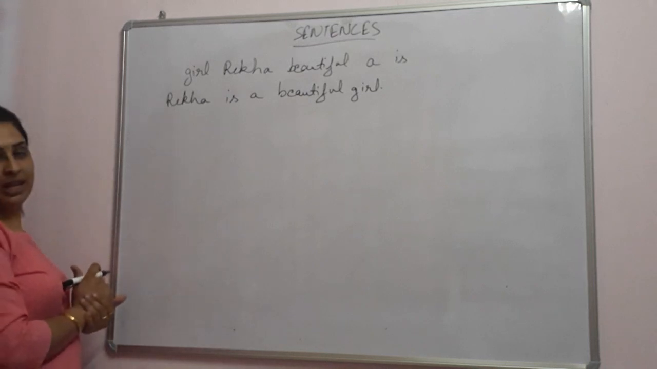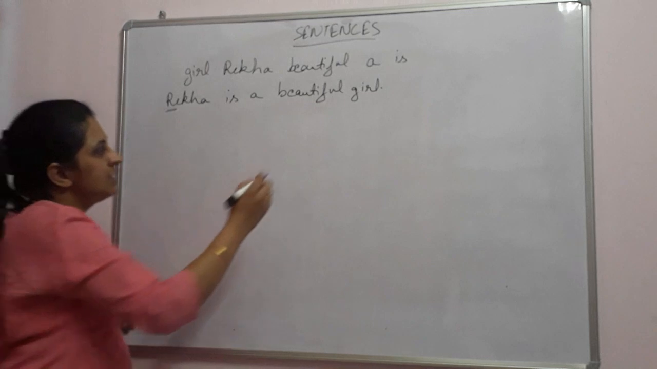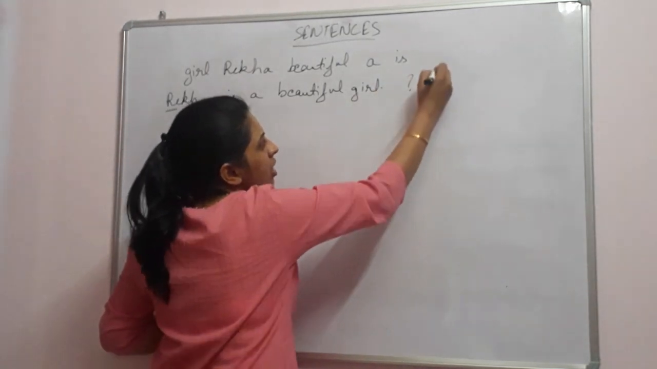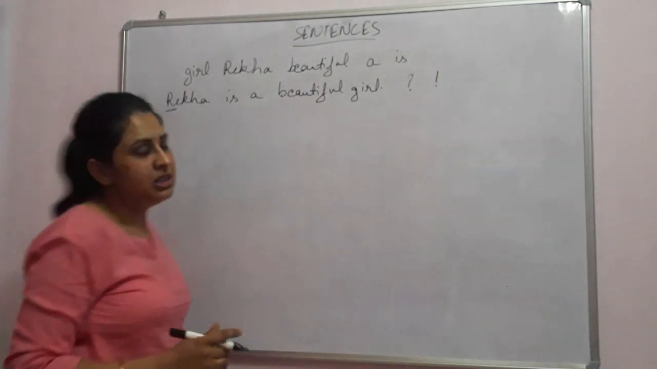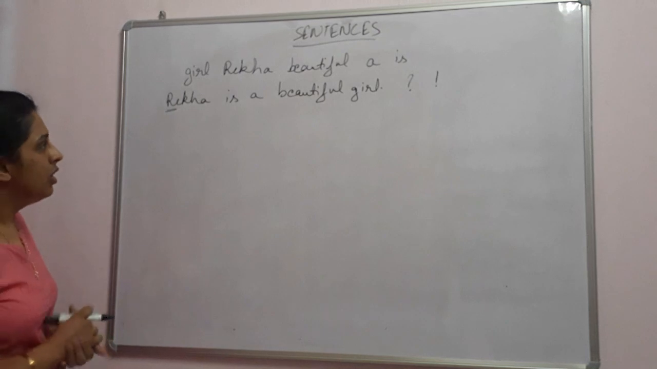A sentence has two more things. First, the initial letter is written in capital. Second, it always ends either in a full stop, a question mark, or an exclamation mark, depending on what type of structure it is. So we will read about types now.